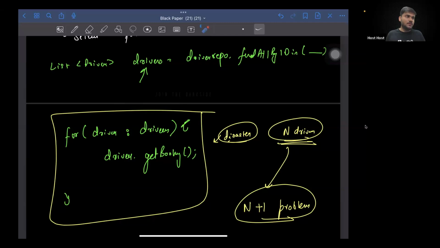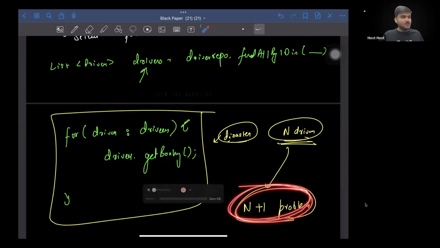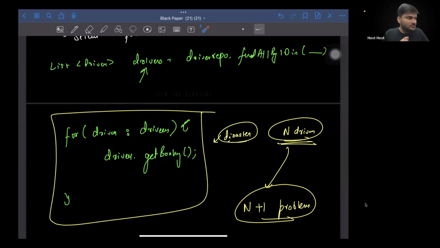Just think about it. That is definitely going to be problematic, right? Because we never ever want to be in a situation where, if N records were expected to be fetched, we make N+1 queries to fetch them. There can be a much more efficient way to solve this particular problem.